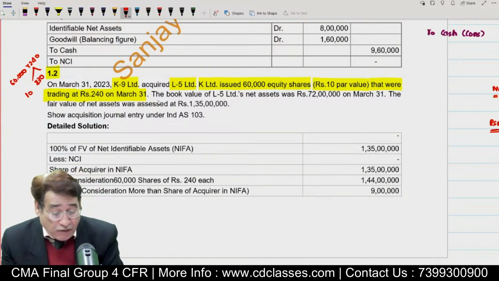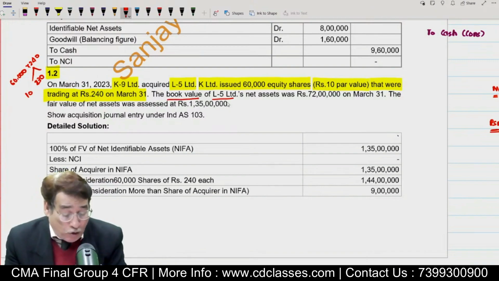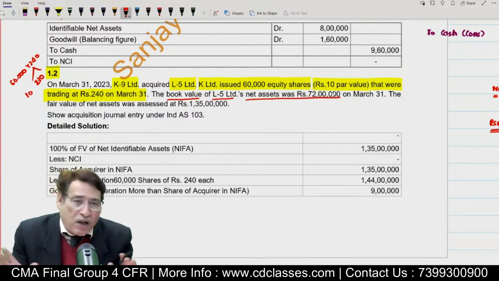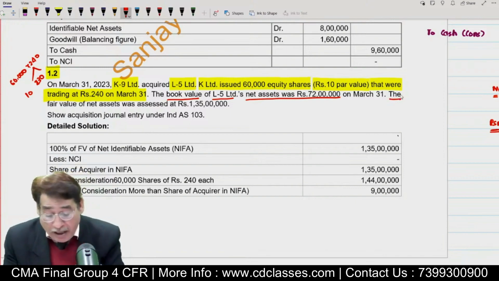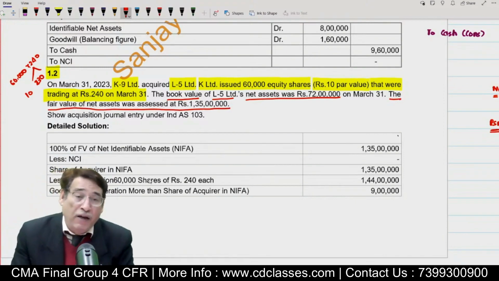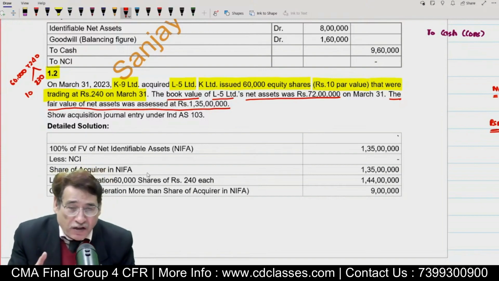Now further it is given, pay attention, the book value of the acquiree company's net assets was 72 lakh. This line is irrelevant for us because we are concerned with the fair value. It is given that the fair value of the net assets was assessed at 135 lakh. In this case, the fair value is 135 lakh.